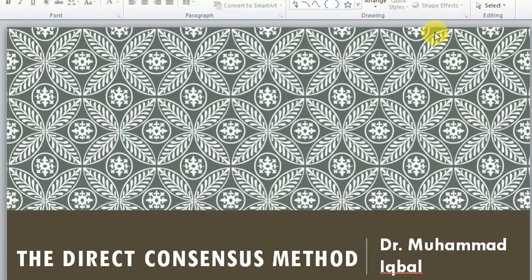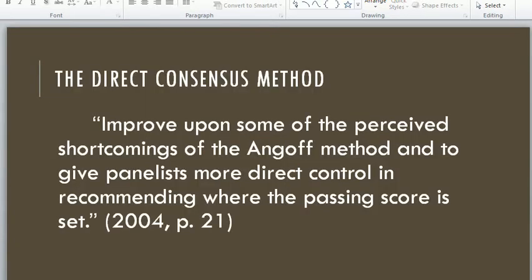This is our unit number 3, our course Standard Setting in Assessment, and this method is 8th in number, the direct consensus method. Dear students, I will discuss this method with you in this session. The concept of the direct consensus method.